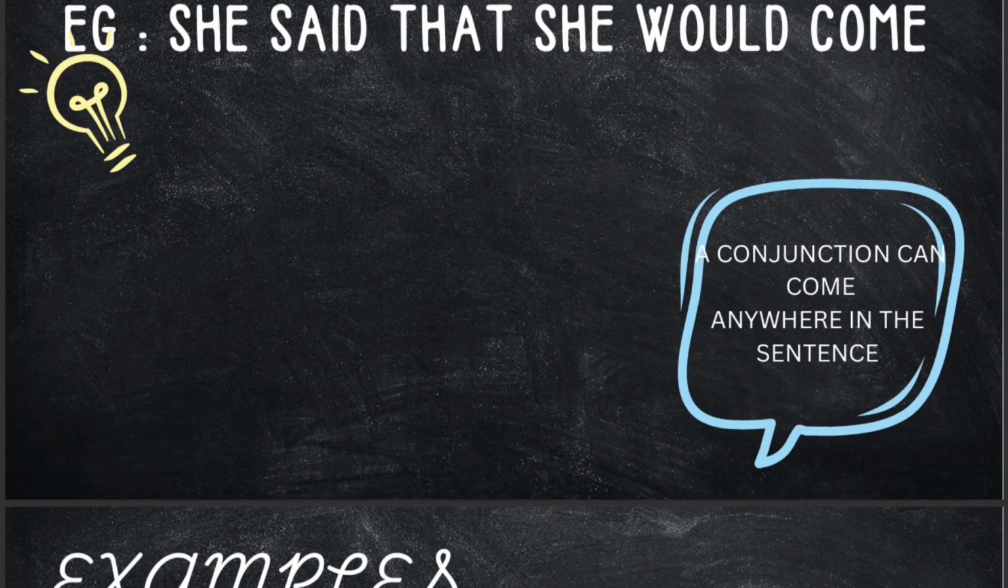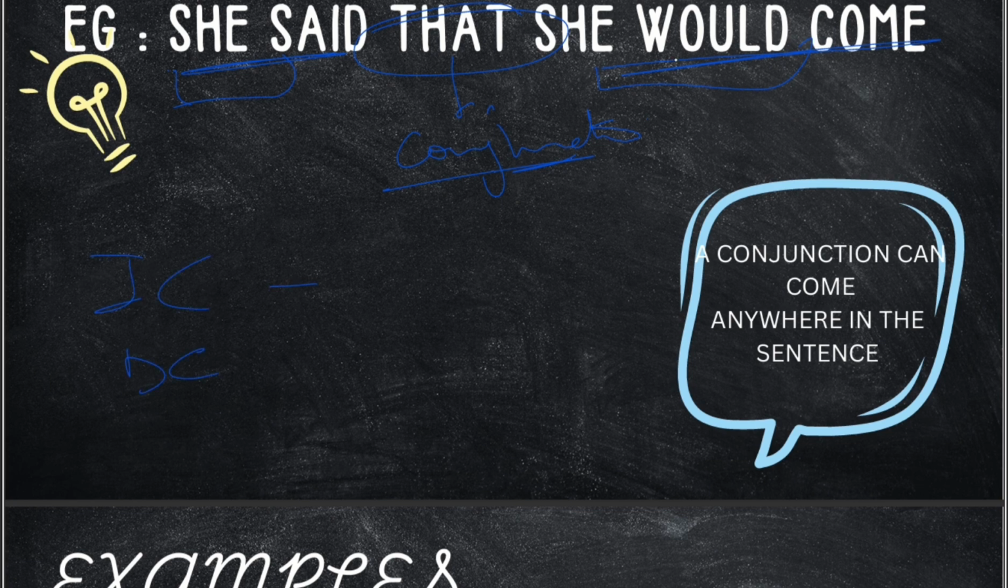She said that she would come. Now, if you have a look at this sentence, that is a conjunction here. She said she would come. I want you all to write in the comment section below which one is a dependent clause and which one is an independent clause here. Independent is which one, dependent is which one. Okay? Now, you have to keep one thing in your mind: a conjunction can come anywhere in a sentence.